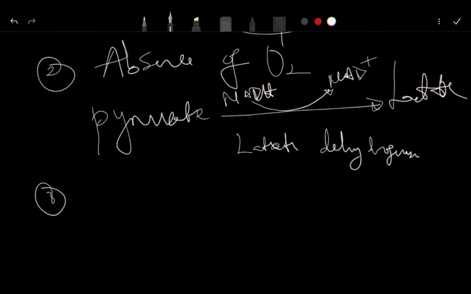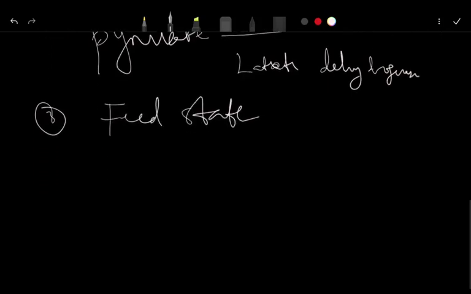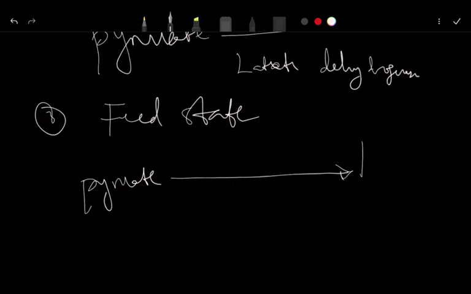Now for the third fate, which is in a fed state, pyruvate can form alanine. That is called a transamination reaction. I will explain this transamination reaction better in our transamination video that will come up in protein metabolism.